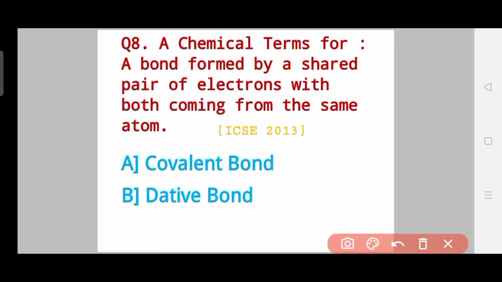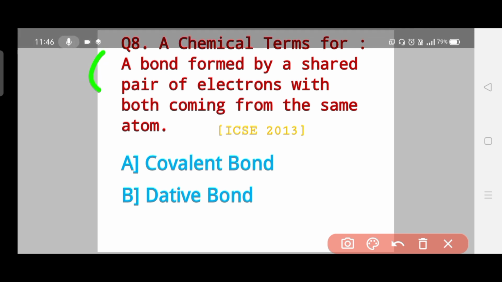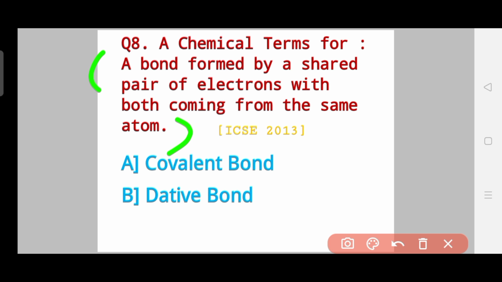Question number 8 says a chemical term. So what is that term for this definition? The definition is: a bond formed by a shared pair of electrons with both coming from the same atom. This question will confuse you, I know. So the options are either covalent bond or dative bond. Which of these two bonds is the answer for this question? And you can clearly see that this question was asked in the year 2013.